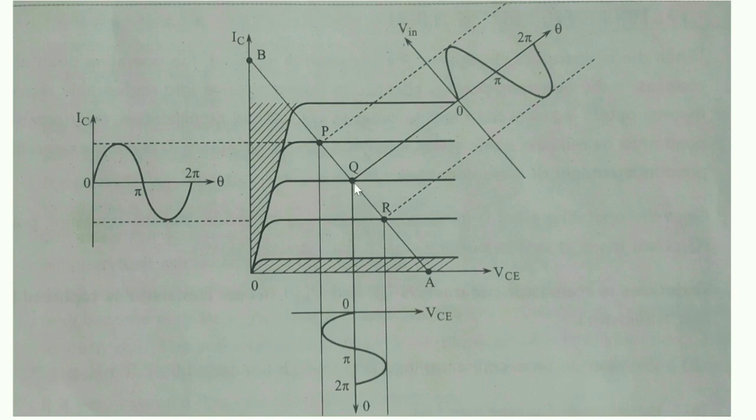The place of the Q point is fixed by the values VCQ and ICQ. These two values will fix the Q point, and we must ensure that these two values are such that they keep the Q point of the transistor in the active region. Like this, the selection of a proper Q point also plays a vital role in the faithful amplification of any signal.